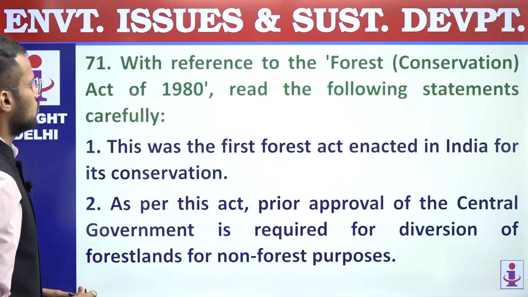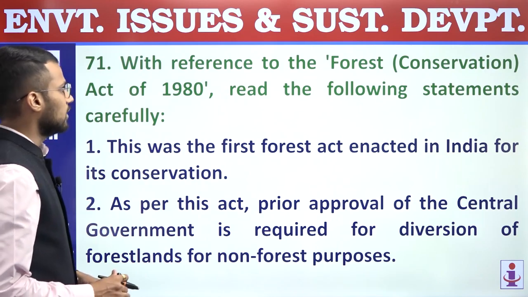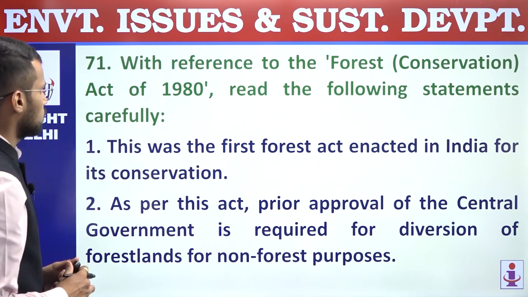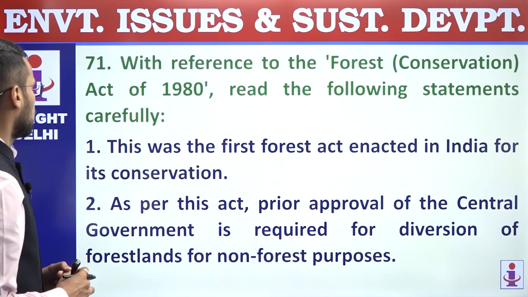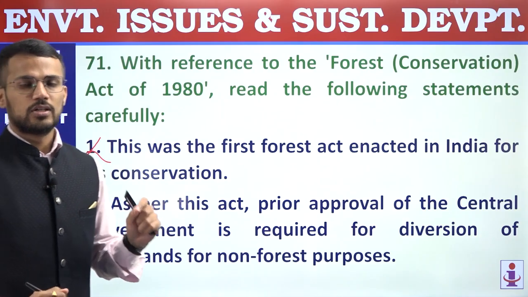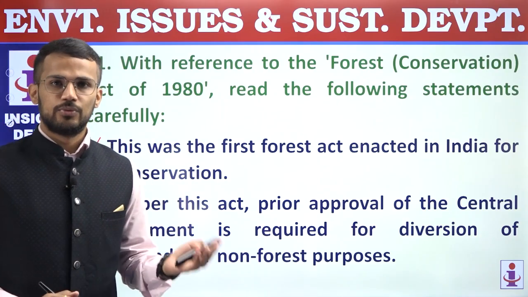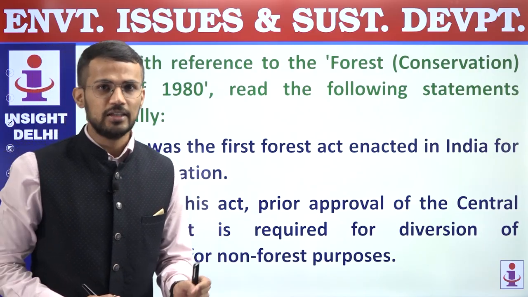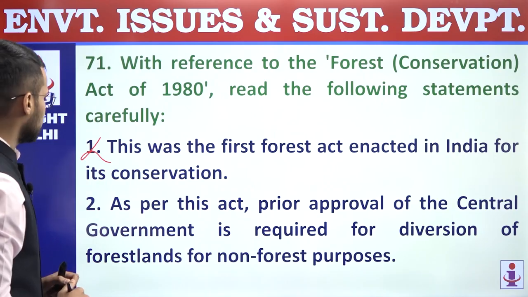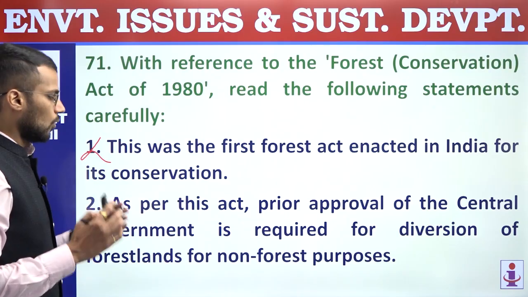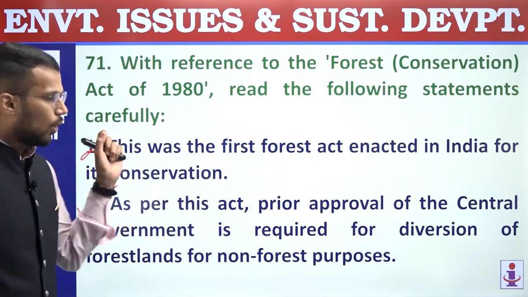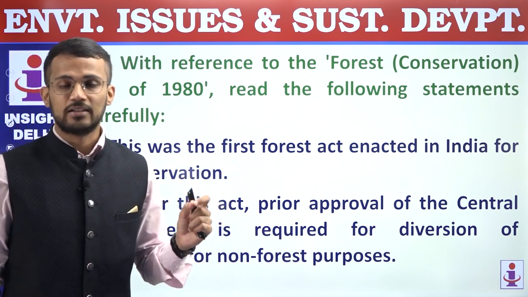71. With reference to the Forest Conservation Act of 1980, read the following statements carefully. First, this was the first forest act enacted in India for its conservation. Incorrect statement. FCA, Forest Conservation Act 1980, was the second act. Initially, there was Indian Forest Act 1927. So first statement is incorrect. Second, as per this act, prior approval of the central government is required for diversion of forest land for non-forest purpose. This statement is a correct statement. It's the objective of Forest Conservation Act 1980.